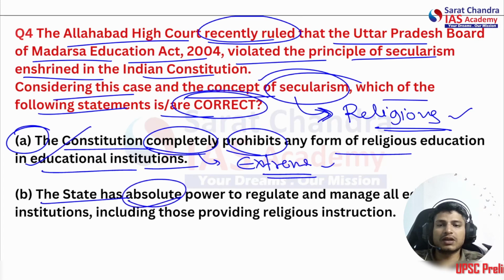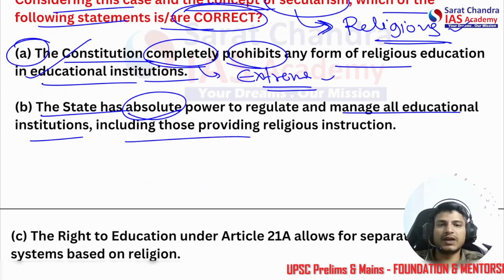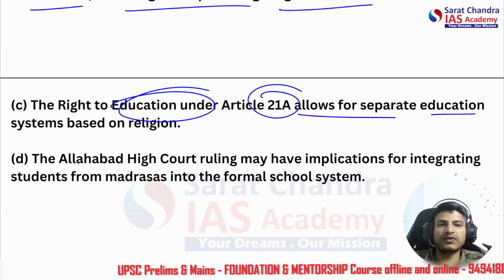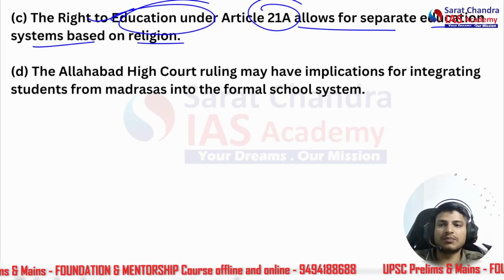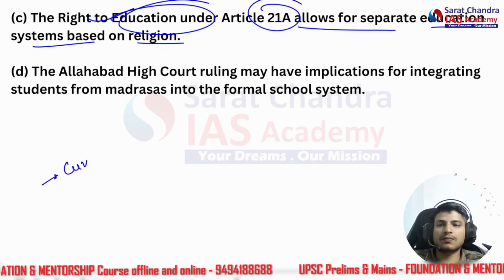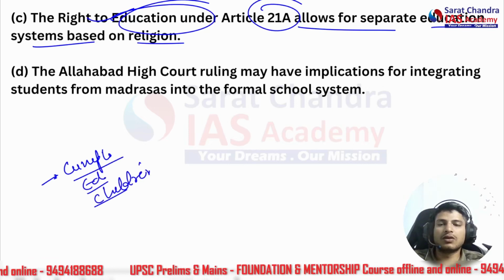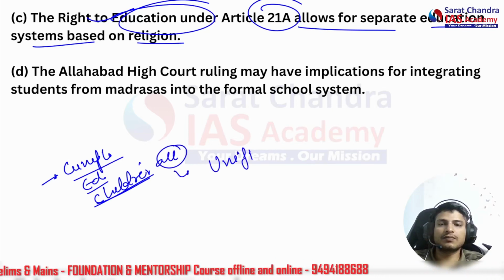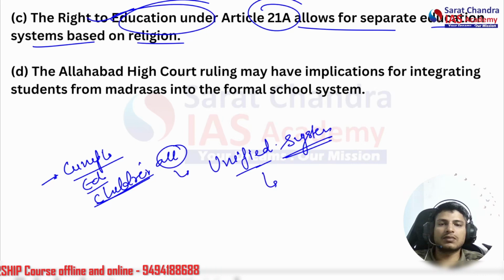Okay, the state has absolute power, again a very extreme sentence, to regulate and manage all educational institutions, including those providing religious instruction. All right, third, the right to education under Article 21A allows for a separate education system based on religion. This may not be correct, because the right to education says what? Compulsory education for children, basically all children. So this may have some sort of unified system, operated through a single body, let's say schools.